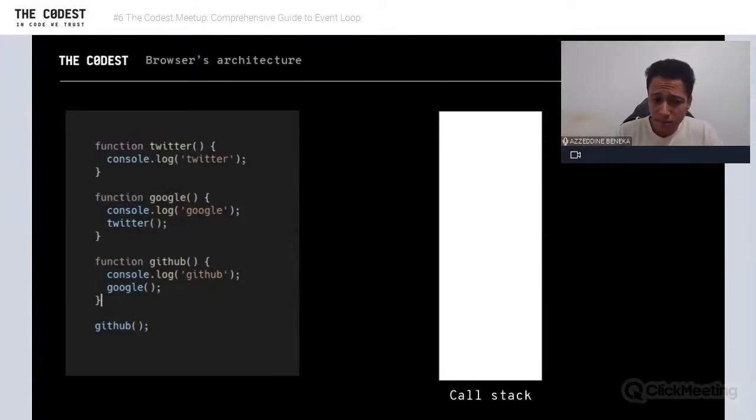It doesn't matter. So we have three functions: Twitter, Google, GitHub. And then later we call GitHub. You can see GitHub calls Google and Google calls Twitter, and Twitter will log everything. We have Twitter, Google, GitHub. You have to keep in mind that every task, every piece of code in JavaScript should be wrapped in a function.